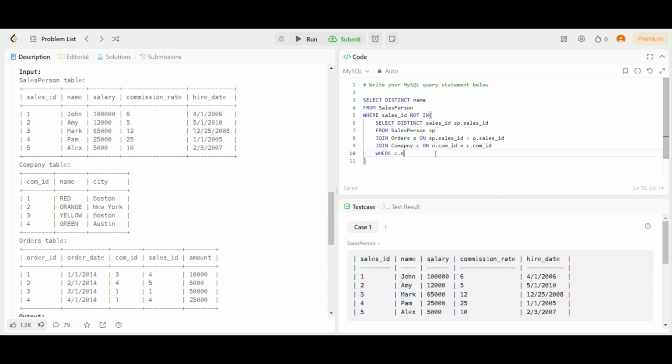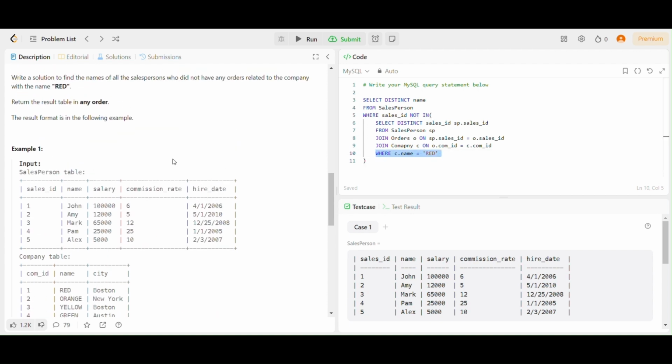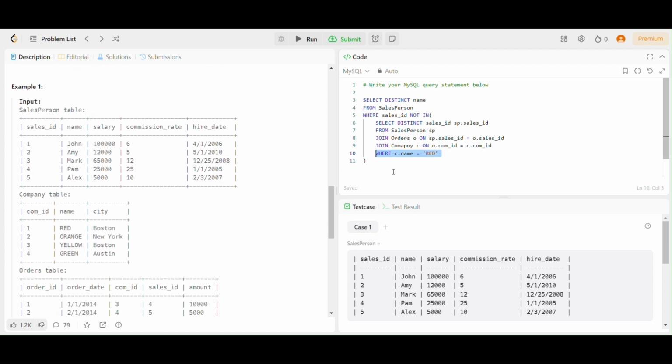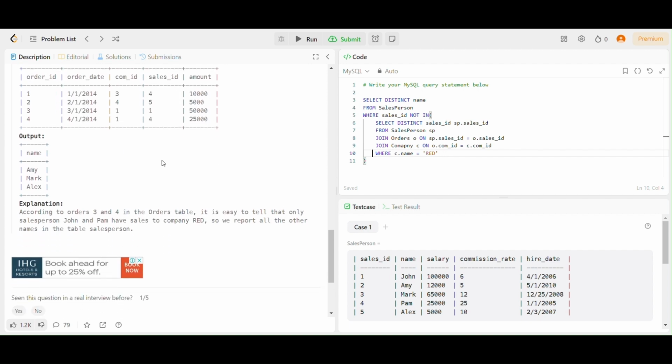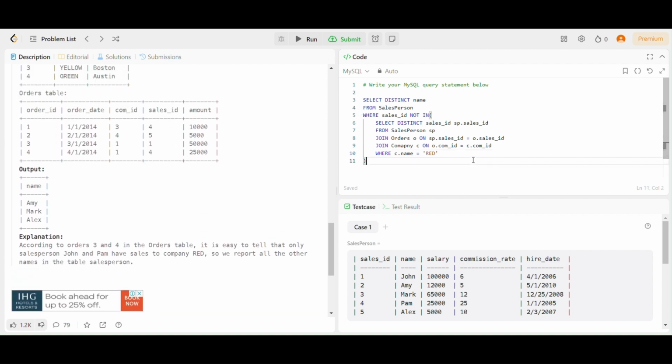We have mentioned this in this not in. So if the company name red we get over here, then we are not going to mention it, because we are writing this not in. We have to get the values who are not having this red, so we will be getting these values. So I'll just make you understand what is the whole thing over here.